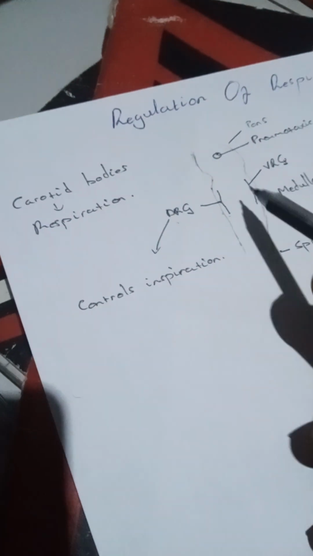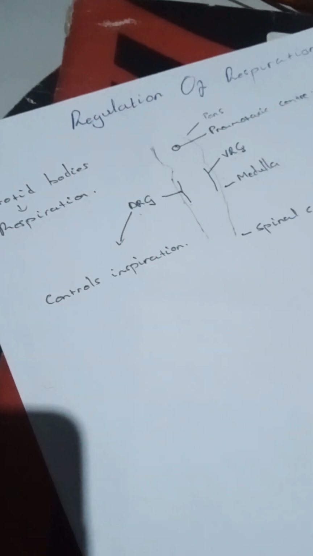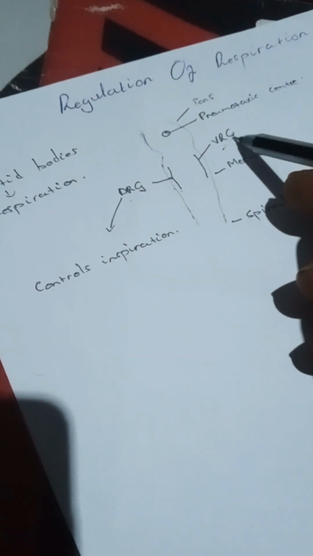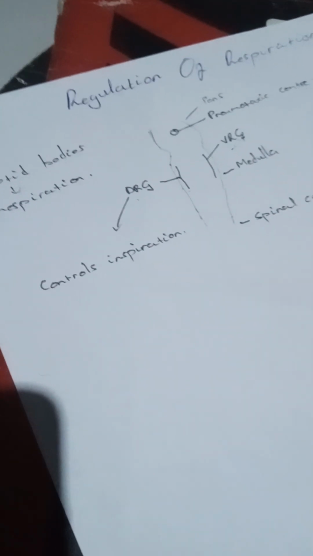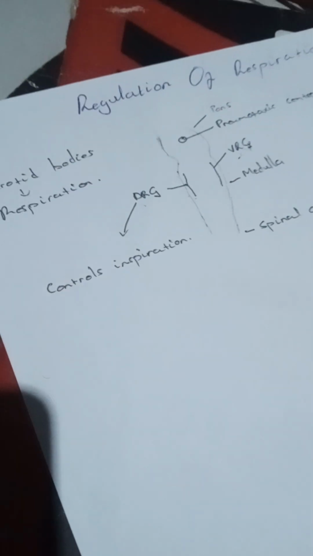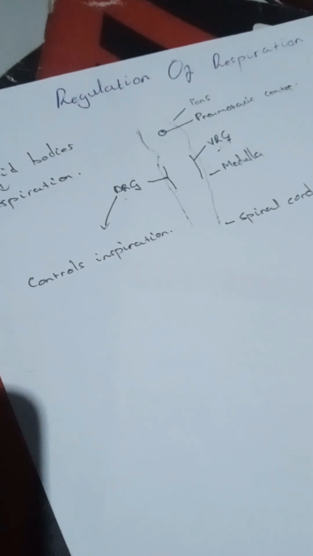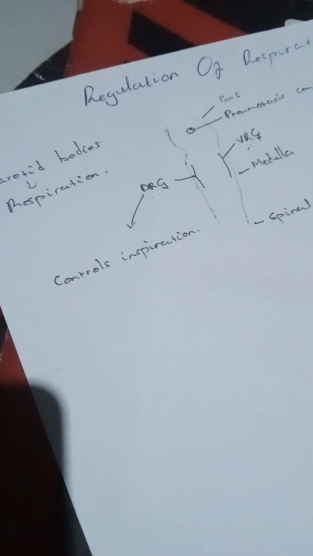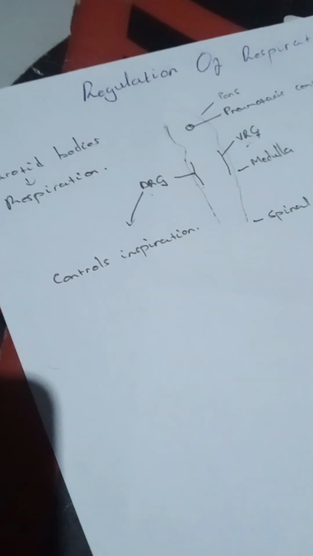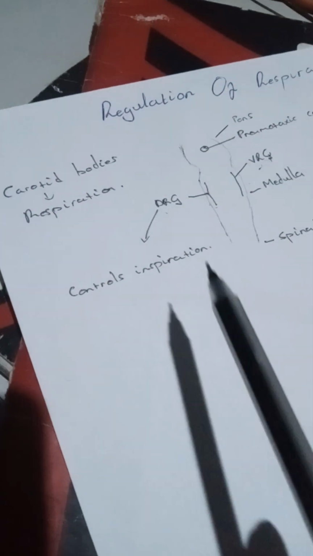So what about the ventral respiratory group? Put in mind that the ventral respiratory group of neurons is inactive during quiet breathing. But during forced breathing, there is production of a high amount of action potential from the glossopharyngeal nerves.